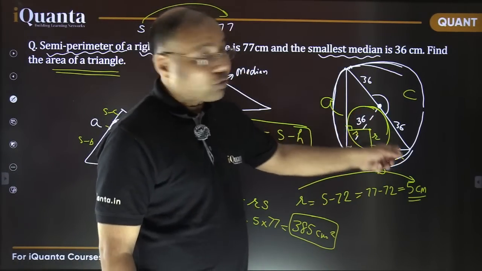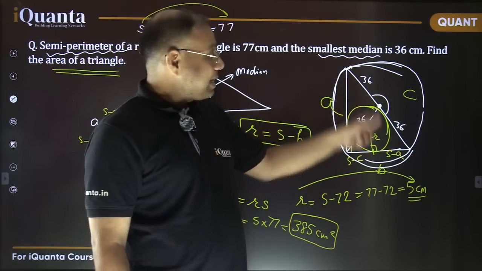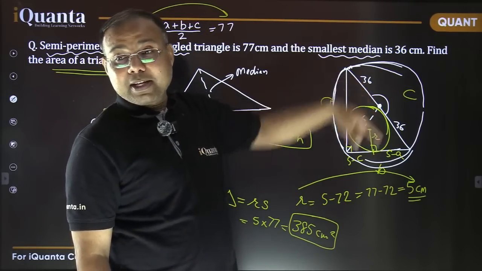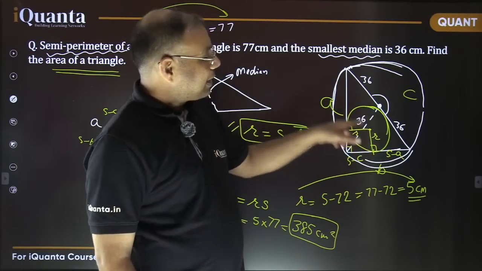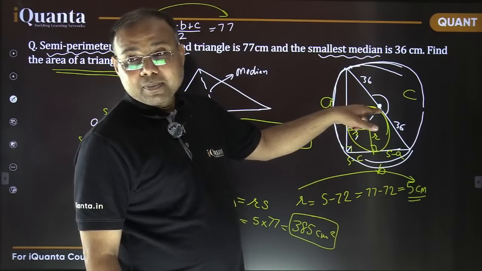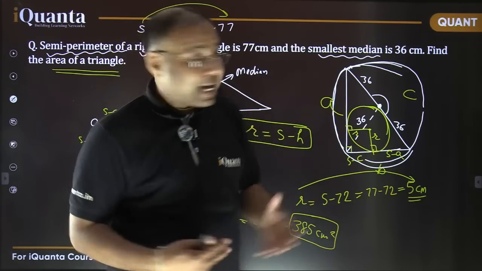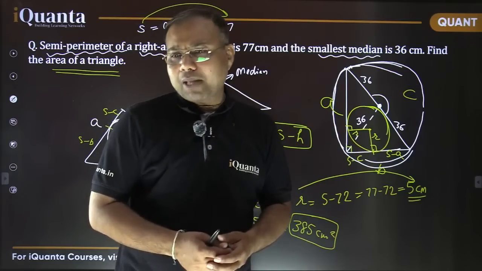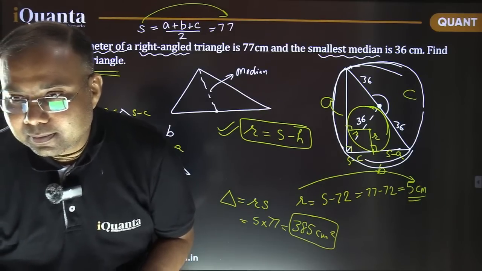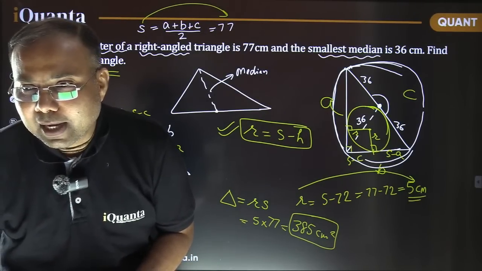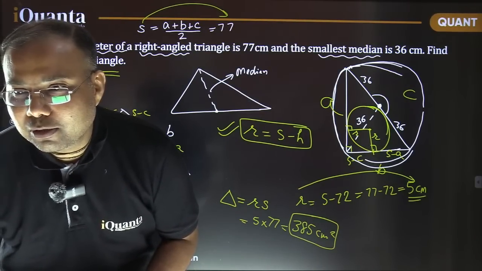This tangent length is not 36. 36 was the half of hypotenuse length, and that is not tangent. This incircle is not touching this hypotenuse at the midpoint. Mind that. Chinmay, come back here. It will touch at the midpoint only if these two perpendicular sides are equal. Only then it will happen, otherwise not. So don't assume that. ठीक है? Don't assume that, Chinmay. That's not correct. I hope you are able to figure out your mistake. Okay. Roy, that is good.